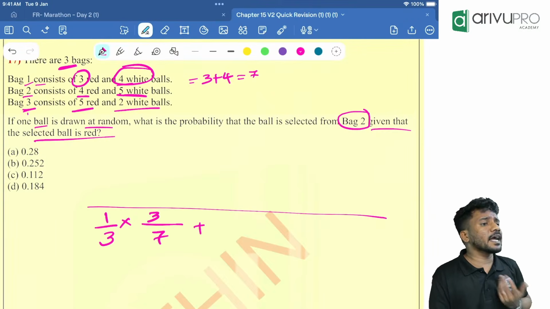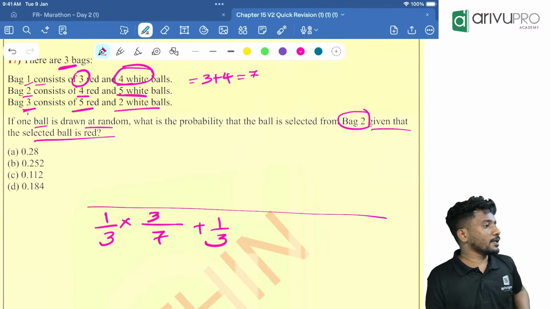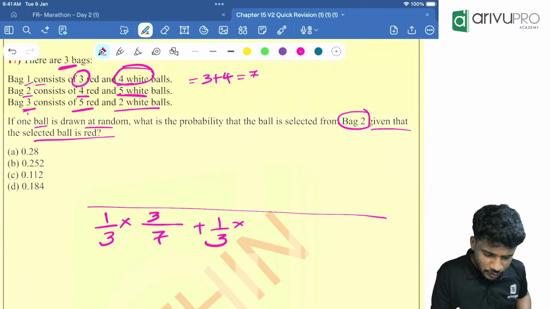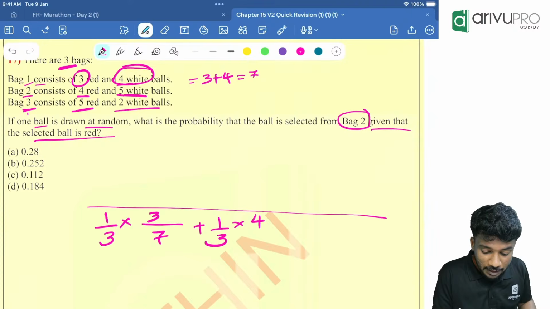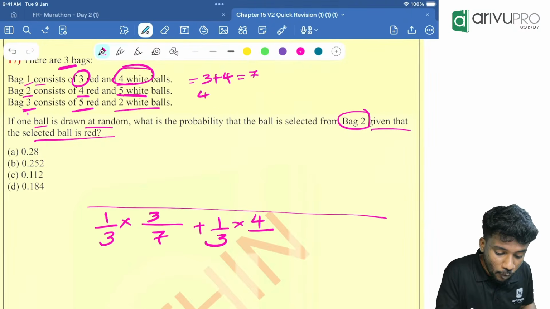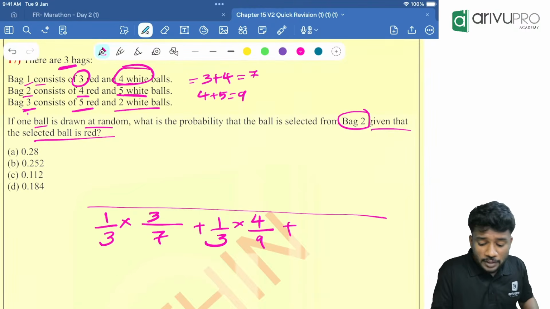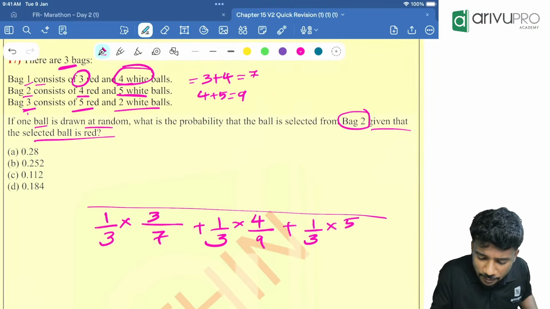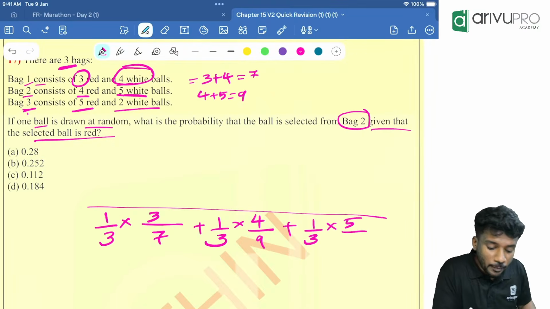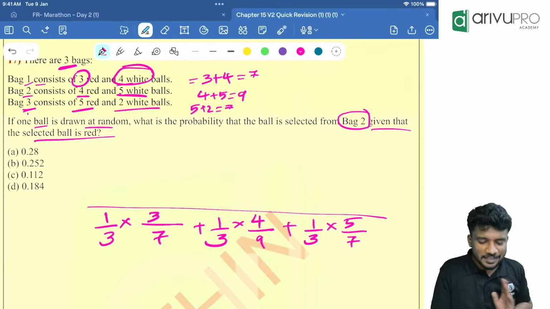Now, the second bag I should choose. Probability of choosing the second bag is 1 by 3, into, we should choose a red ball. How many red balls are there? 4 red balls. In total, 4 plus 5, which is equal to 9, plus. Next one, the probability of choosing the third bag is 1 by 3, into, 5 red balls, divided by the total, 5 plus 2, which is equal to 7. So this is the denominator part, n of S.